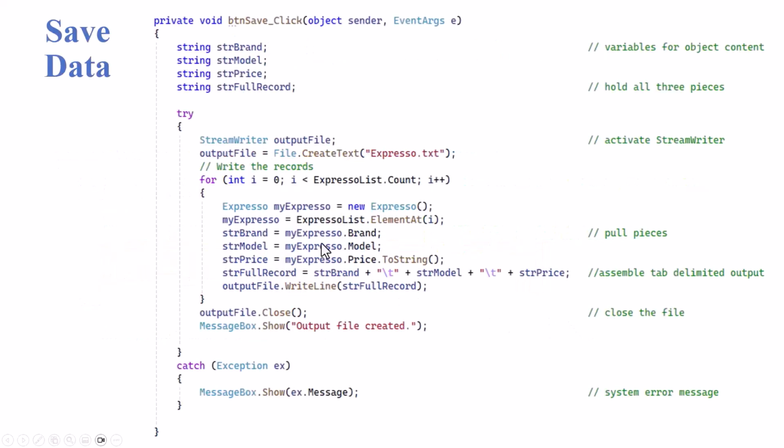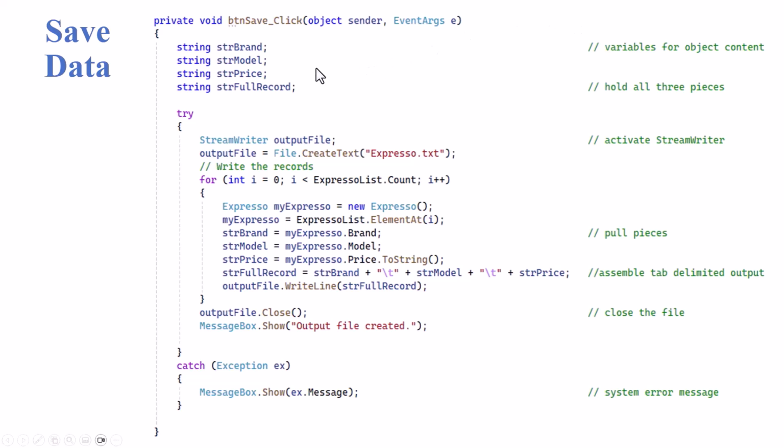Saving data is something we didn't do before in the array. And I want to do it here because while we could do it in the array as well, I thought it might be time to actually show us what this looks like, because you are working with the objects and trying to store it into a text file. We're not using databases yet.